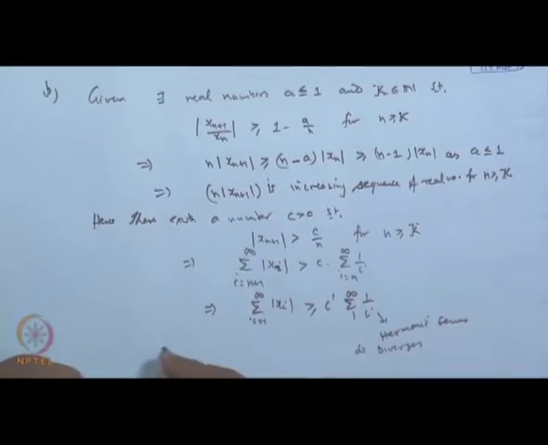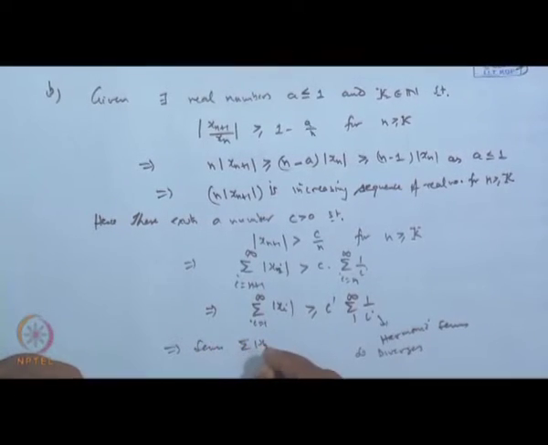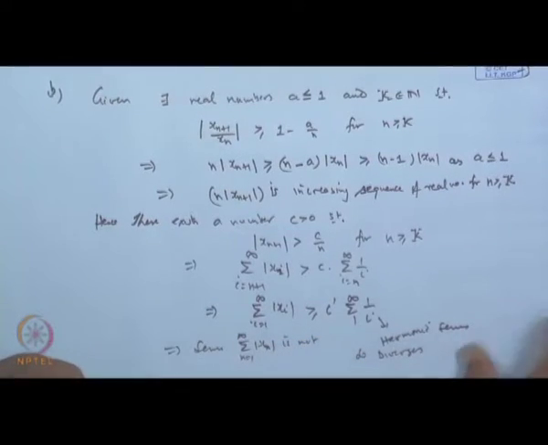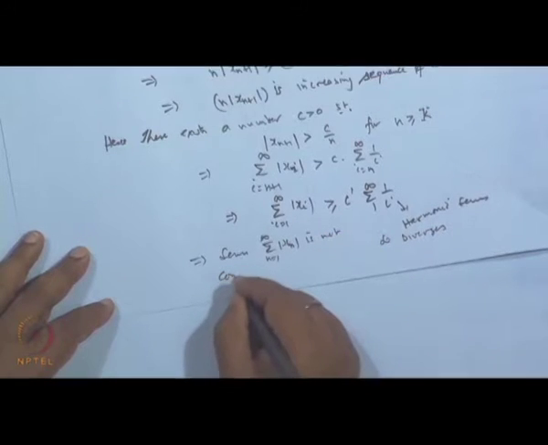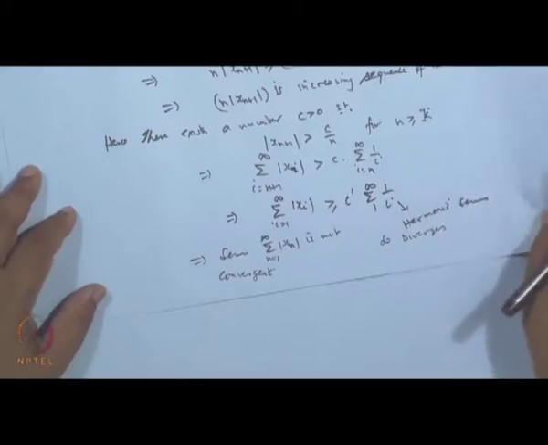So, this implies that the series sum of mod x_n from 1 to infinity is not convergent. Therefore, the original series will not converge absolutely. So, that is the reason for this. Okay.